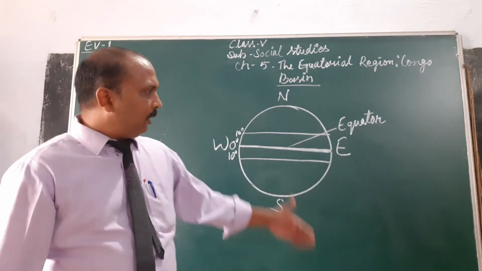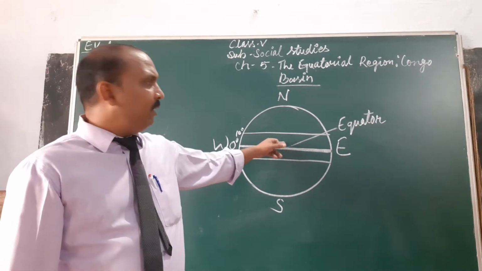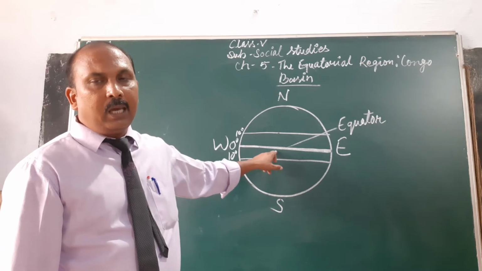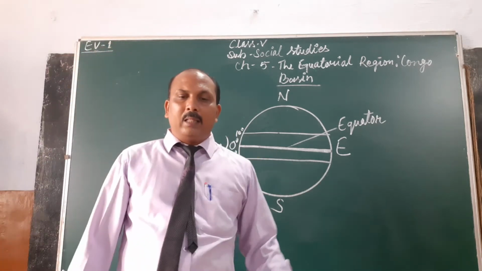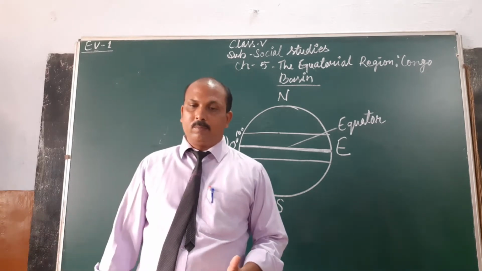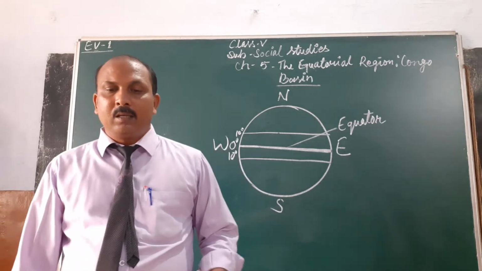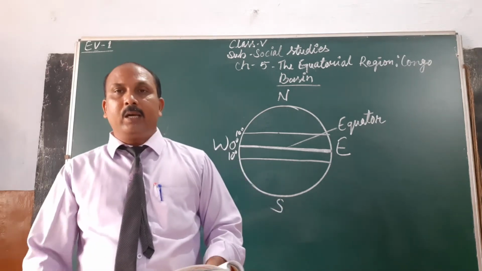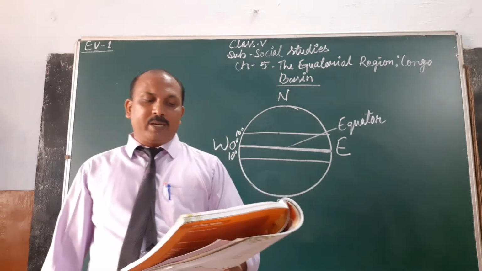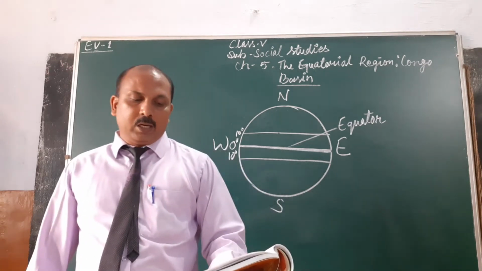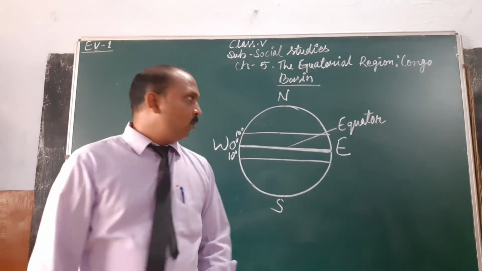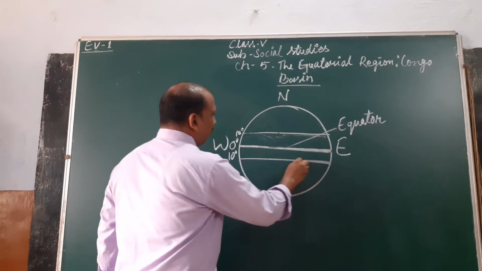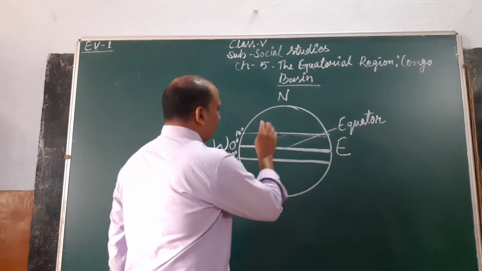This area covers a large part of the world, including countries like Ecuador, Colombia, Brazil, Nigeria, Uganda, Guinea, the Democratic Republic of the Congo, Malaysia, Indonesia, etc.